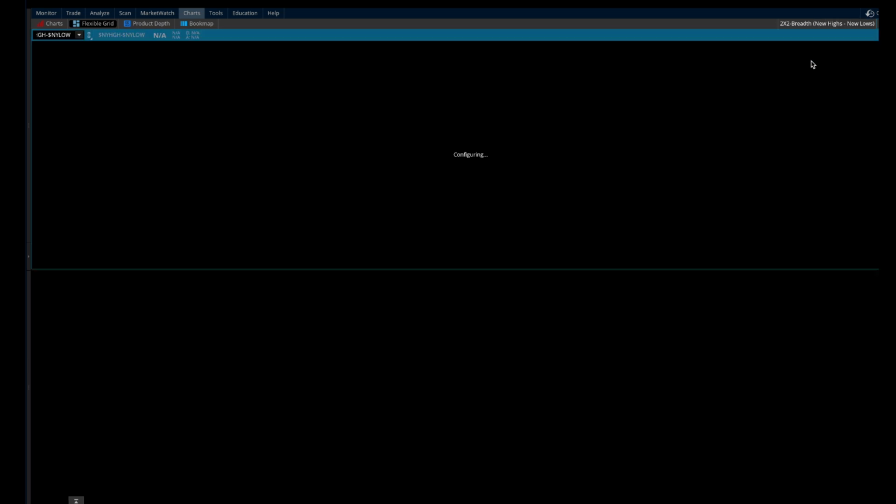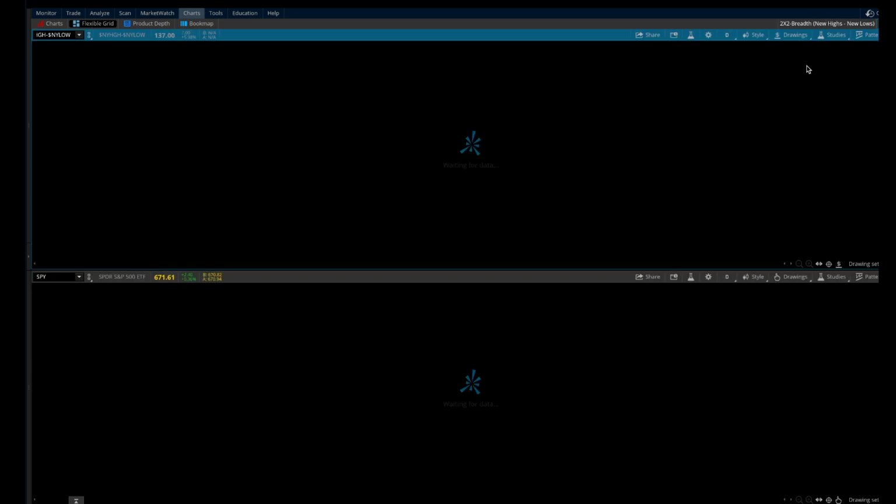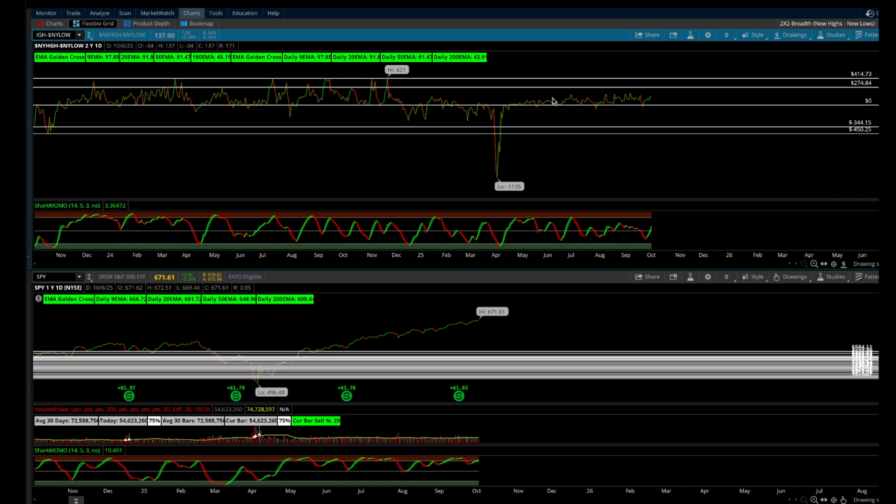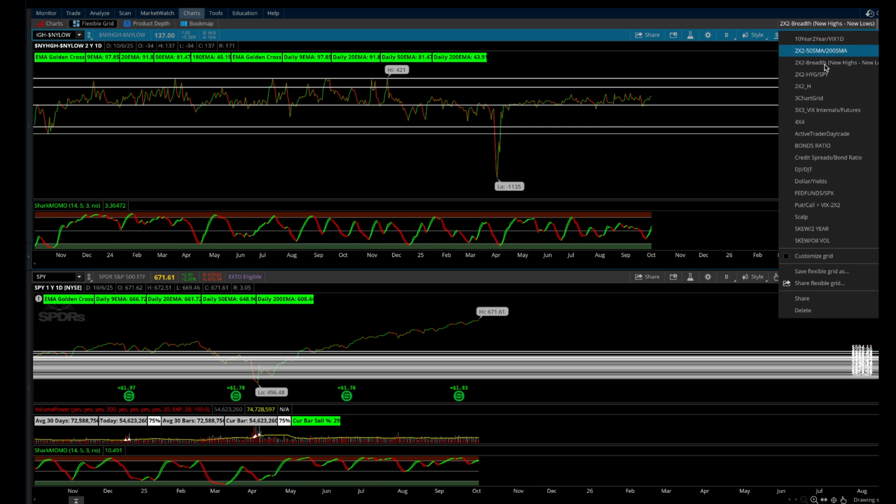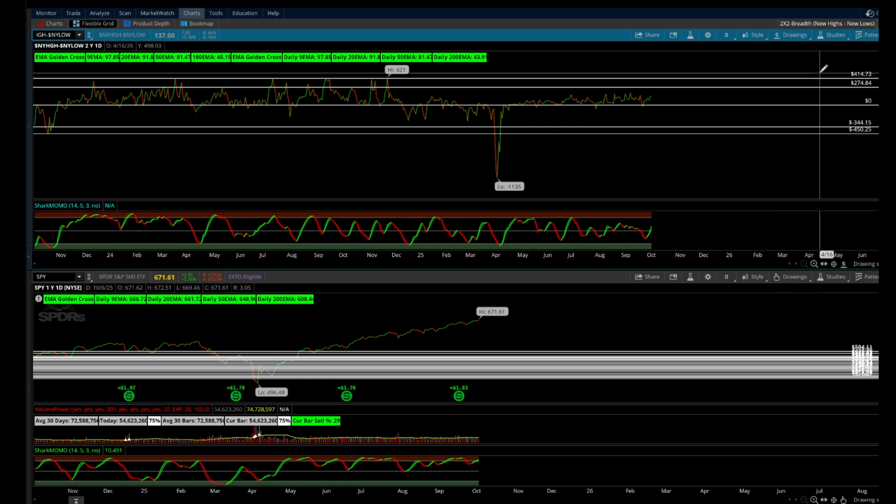New highs versus new lows. Let's take a look. Actually, not too bad here. Oh, still over the zero line. That's really all I care about. And a 137 reading, not too shabby right there. That is all good.